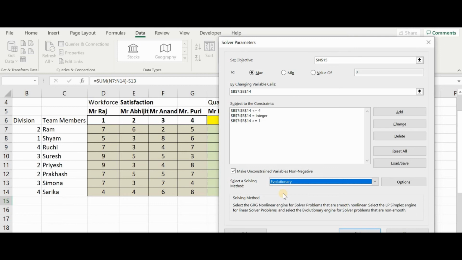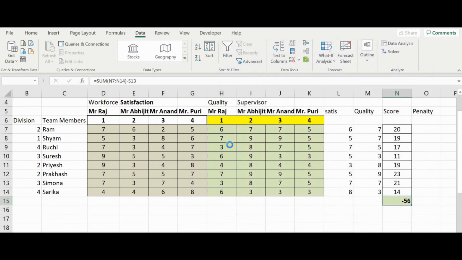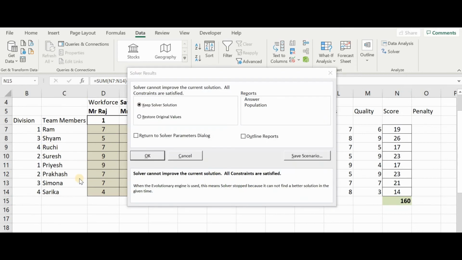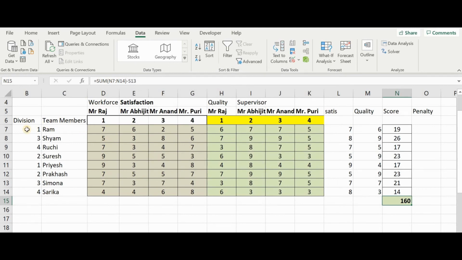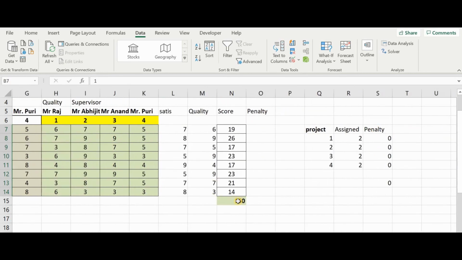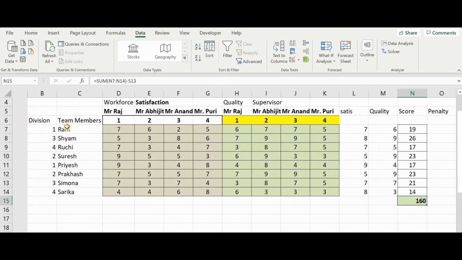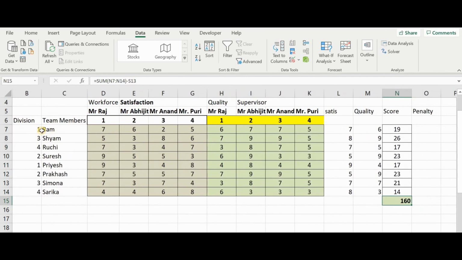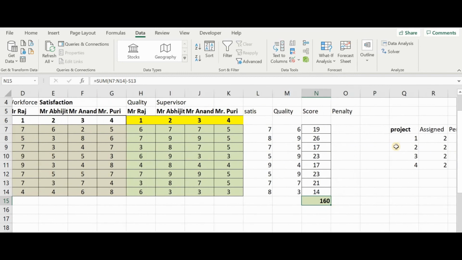This takes some time. So I will just come here and click on solve. The moment I click on solve, see, it has started running, and it is doing the iterations. So now this pop-up has come up, and let us see what is the solution that solver has given. So I will click on OK. Now if you remember, these have been changed by Excel. Just come here. So this has also become 0. Our score is showing as 160. And according to them, let's see what the allocation will be.